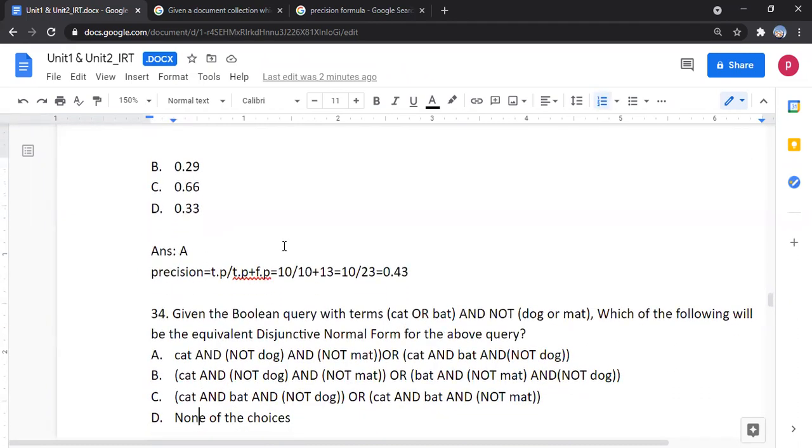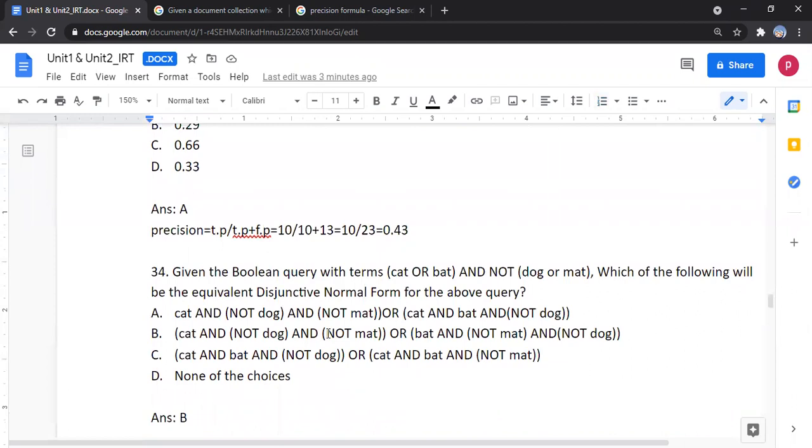Given the Boolean query with terms cat or bat and not dog or mat, which of the following will be the equivalent disjunctive normal form of the above query? Here option B is correct: cat and not dog and not mat, or bat and not mat and not dog.